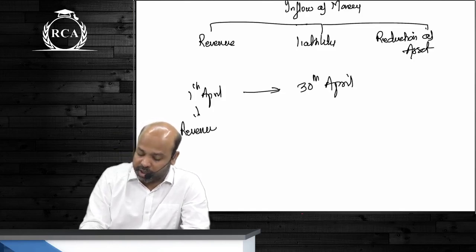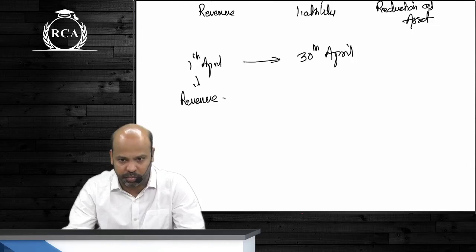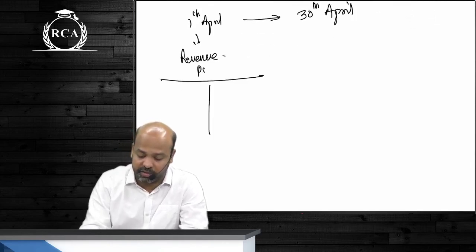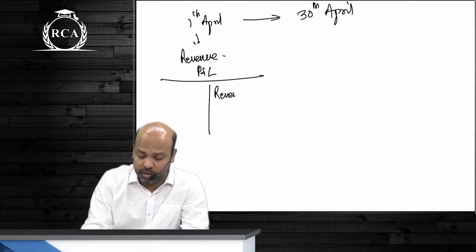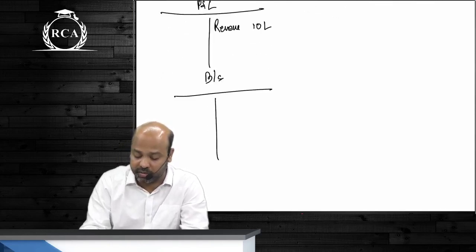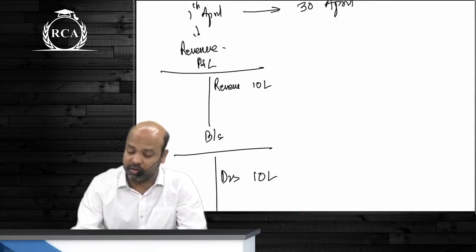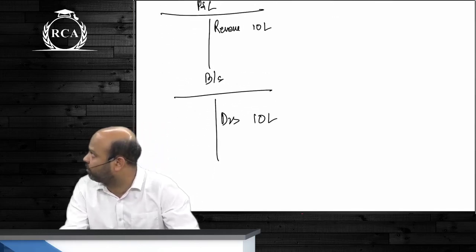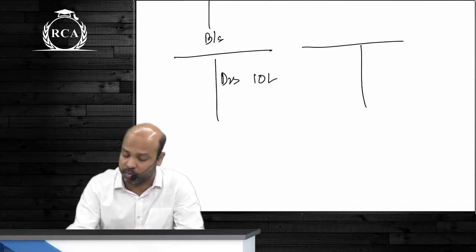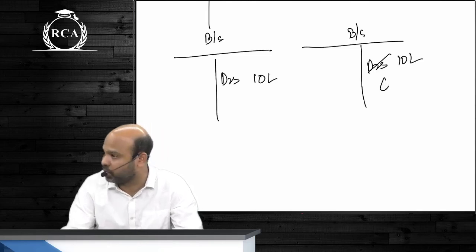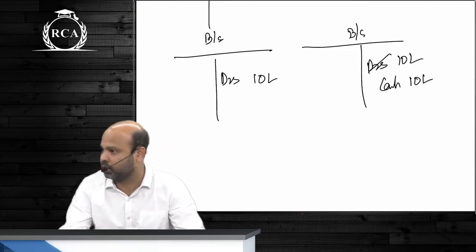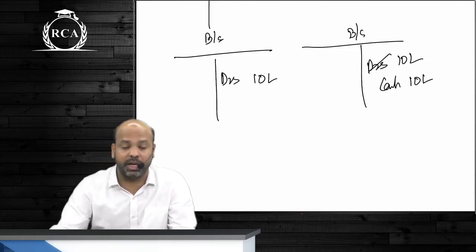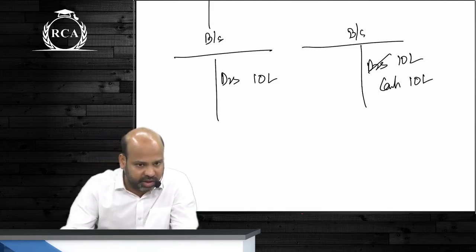Already in the profit and loss account ko revenue जा चुका है, 10 lakh rupees. When I sell this, beta, in my P&L statement I will show revenue of 10 lakhs. In my balance sheet I will show debtors as 10 lakhs. When I receive the amount, will I again disclose revenue of 10 lakhs? No. What will I do in my balance sheet? Reduce debtors. हाँ या ना बेटा? Debtors will reduce, and that will be replaced by cash because I'm receiving the amount now.